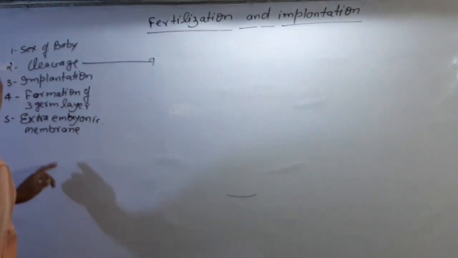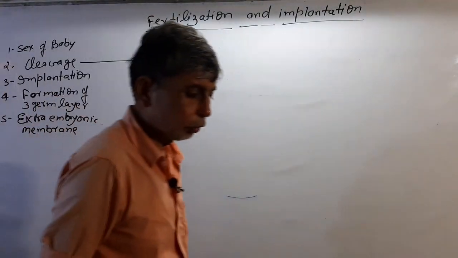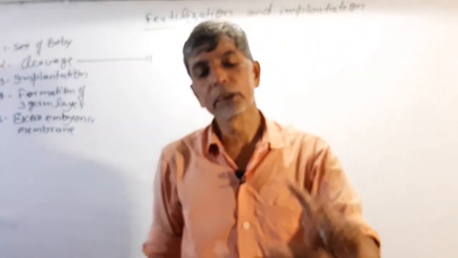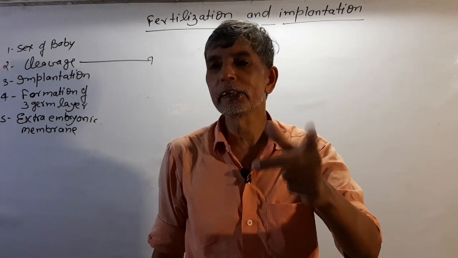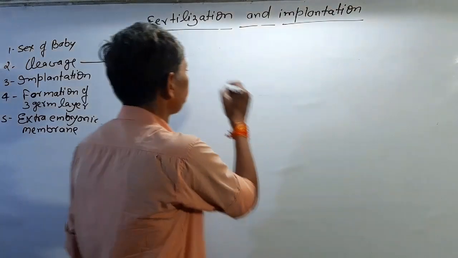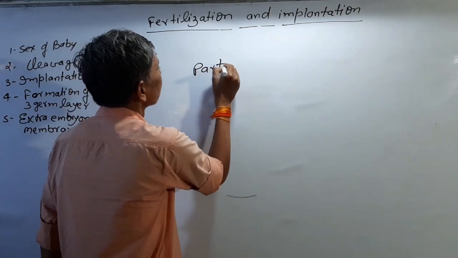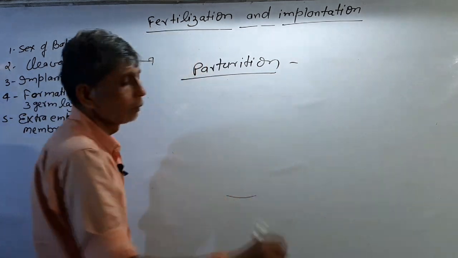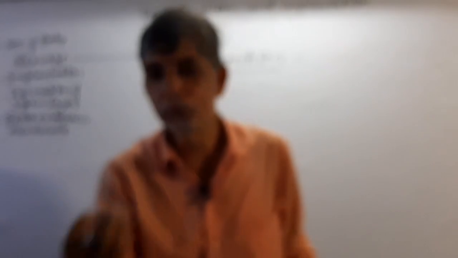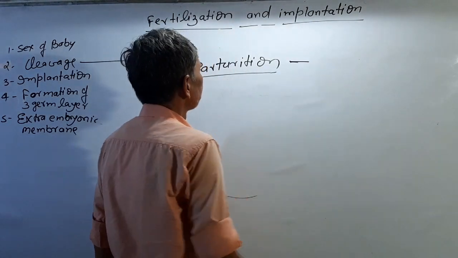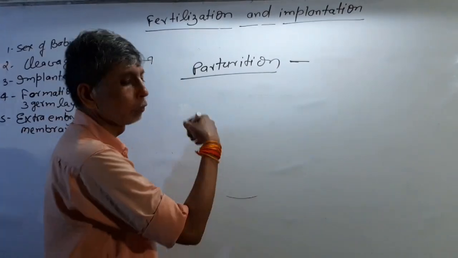So that is fertilization and the formation of three embryonic membranes, and at the completion of the gestation period at 282 days there is a special process called parturition. Parturition is the process of removal of the fetus, or baby, from the body. That process is called parturition, or you can say delivery.